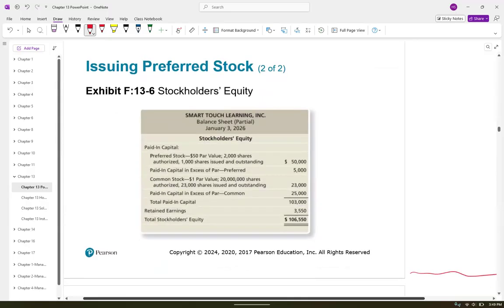Okay, and so now you can see our stockholders' equity with preferred and common. They're always going to list preferred first. The paid in capital will go with the preferred, then the common. Preferred stock is not very common. I mean, it's not common, kind of a play on words, but it's not common at all. A lot of businesses don't even have a preferred stock. And most of the time, preferred stock doesn't get to share in some of the benefits that common stockholders get to share. The biggest thing for preferred stockholders is they get their dividend first. Okay. They get their dividend first, and that's really all they do.